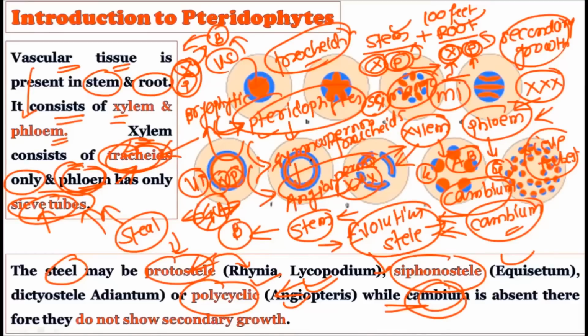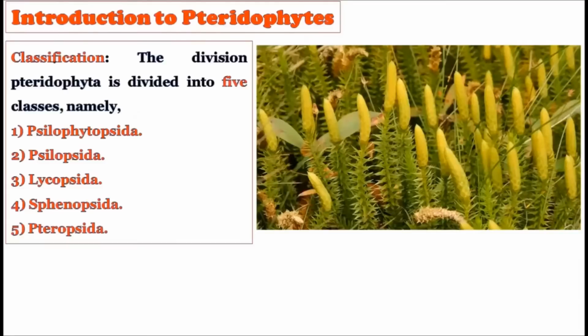Okay, now consider the classification. Now let's classify these particular pteridophytes. Okay, the division Pteridophyta is divided into 5 classes. Actually, there are 5 main classes into which the whole Pteridophyta division is divided.